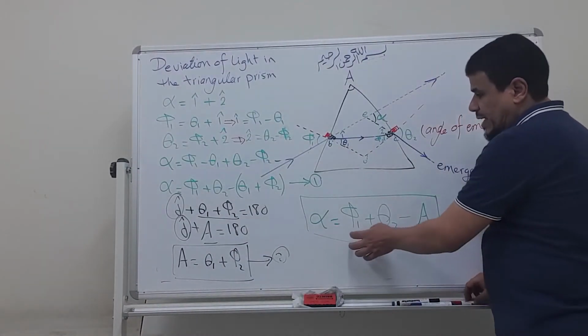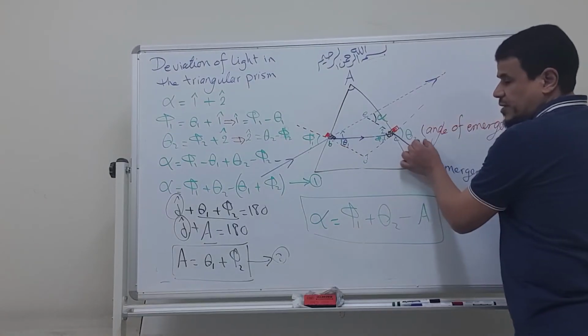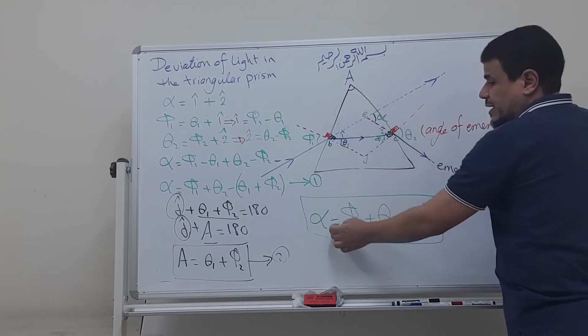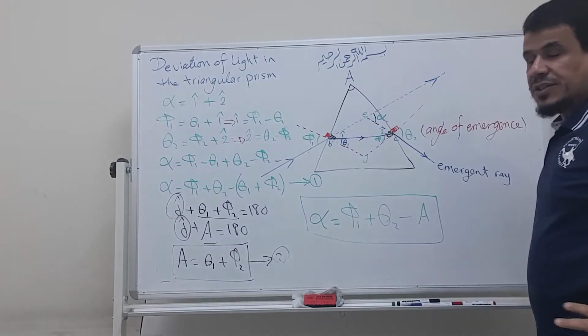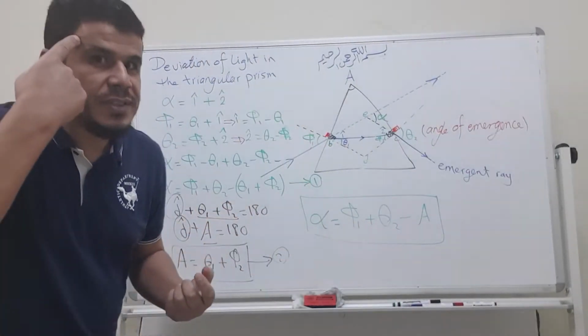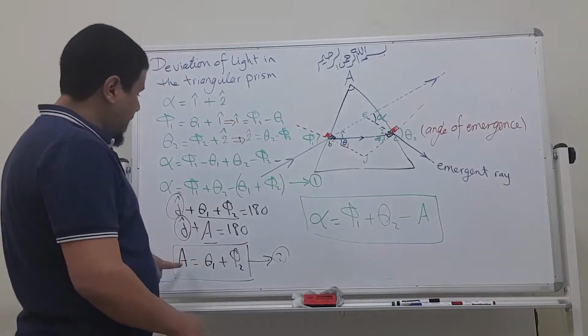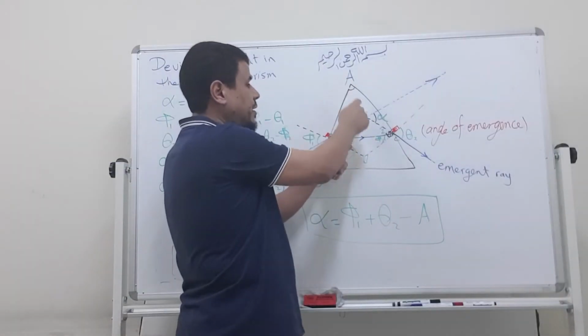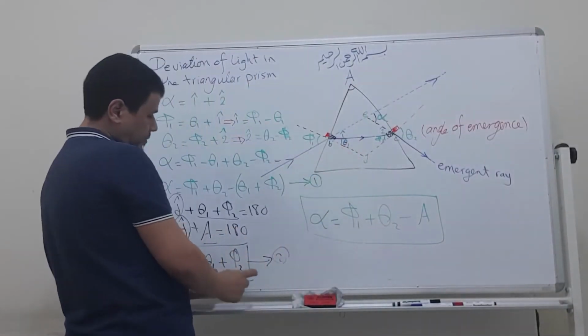So if we know the angle of incidence, the angle of emergence, and the apex angle, we can get the angle of deviation. And I want you to use this.